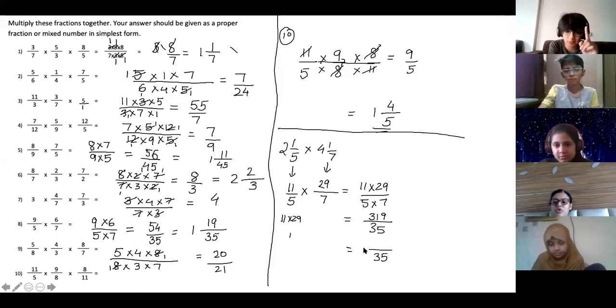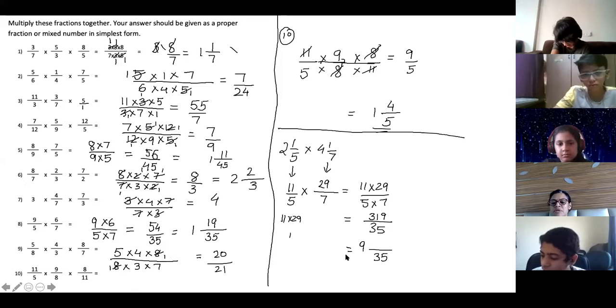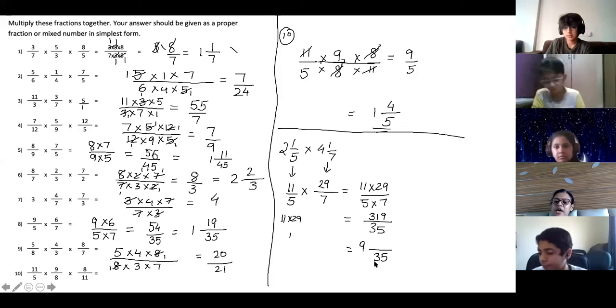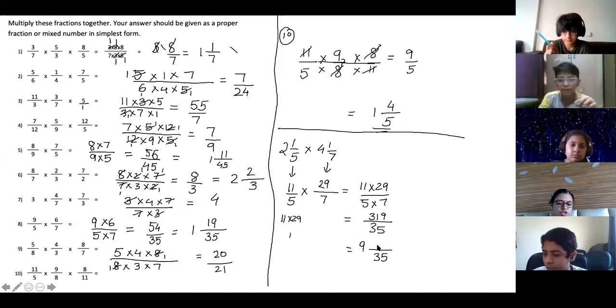We have to do it again one more time. No, Abdullah. 9 will be the whole number, because your remainder cannot be greater than this. 9 is the numerator, in the numerator.